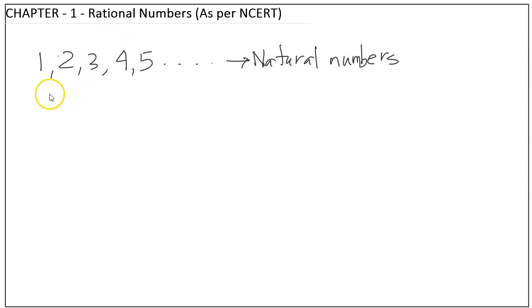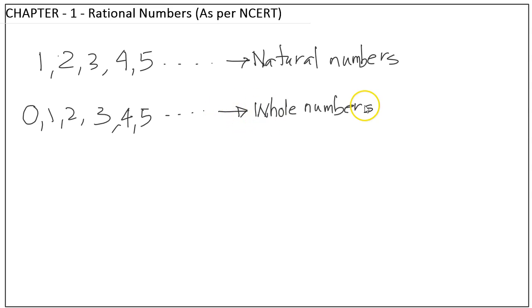Then when we grow up a little, people introduce us to 0. So we start with 0, then 1, 2, 3, 4, 5, and so on. These numbers are called whole numbers. So whole numbers are equal to 0 and the natural numbers.